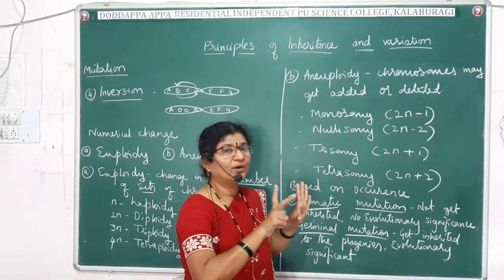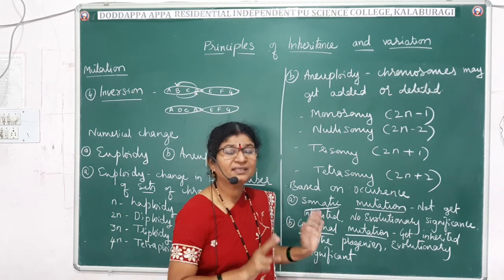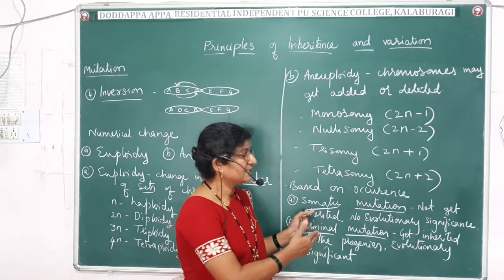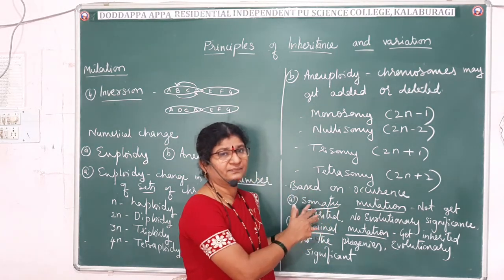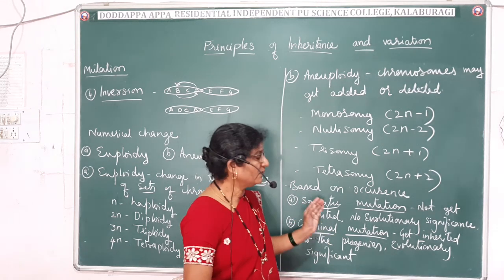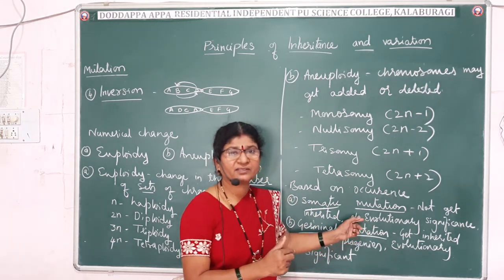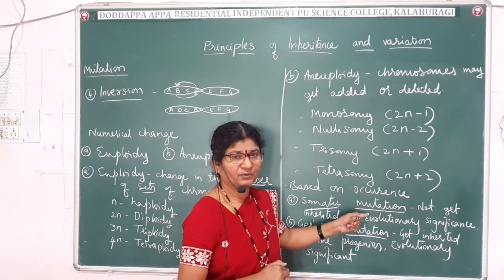Since it occurs in the body cells, it will not get inherited to the progeny. It is restricted, confined to the organism. It will not get inherited from generation to generation. So it will not play any significant role in evolution. So that is about somatic mutation.